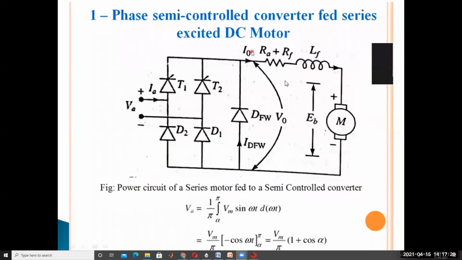In the previous lecture, we covered the single phase semi controlled converter with a separately excited DC motor. Here the only difference is the motor. The control is the same, but the drive is different. Now, single phase semi controlled converter fed series excited DC motor. Not separately excited, so we will discuss series excited DC motors here.